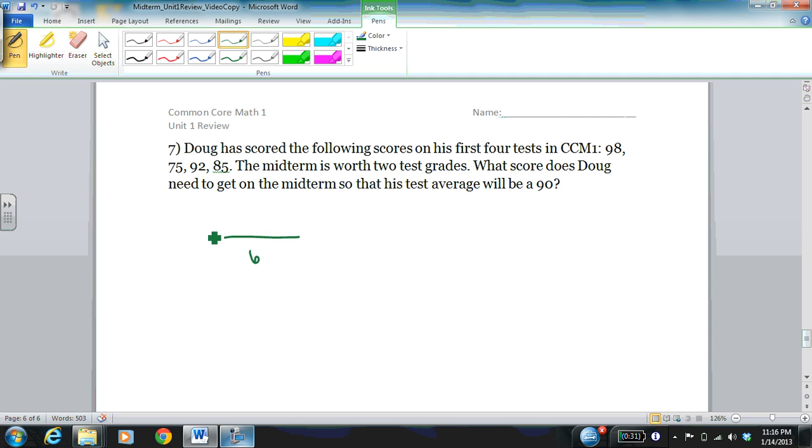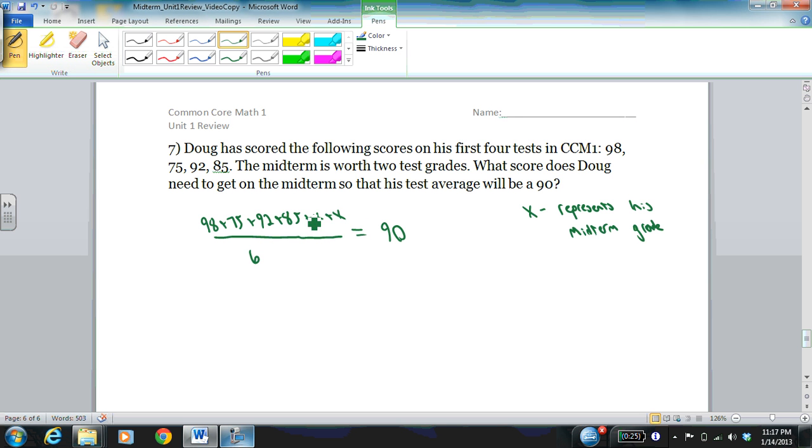And so we've got 98 plus 75 plus 92 plus 85. Now let's say that X represents his midterm grade. We can incorporate that here by saying plus X plus X. So when we add up all these values for all his test grades and divide by 6, we want that to be equal to an average of a 90. That's Doug's goal.